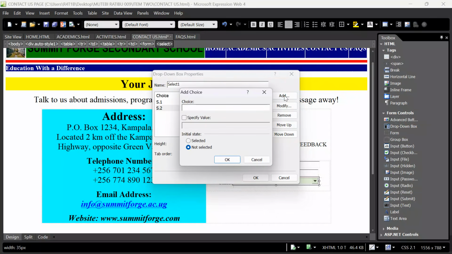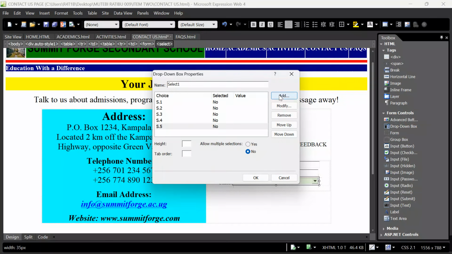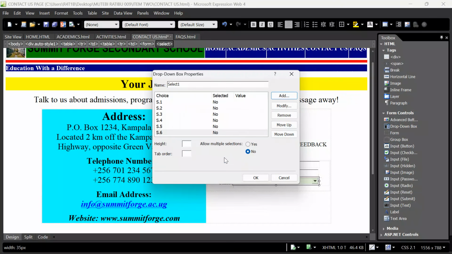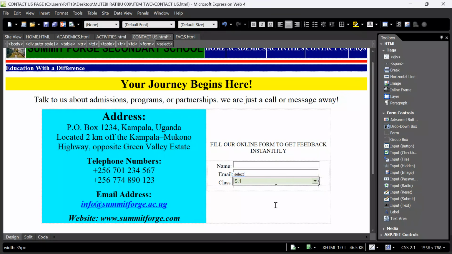Come here, add S.3. Click OK. Over here, say S.4. Click OK. Click add S.5. Click OK. Click add S.6. And then click OK. Click OK. After doing that, I'll now move on to the other section.